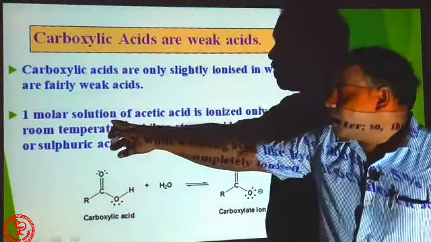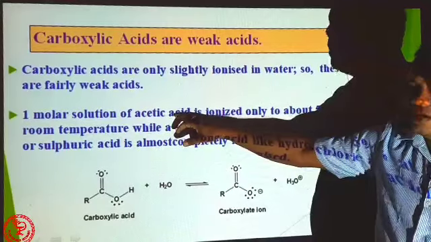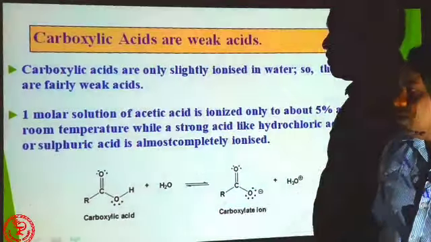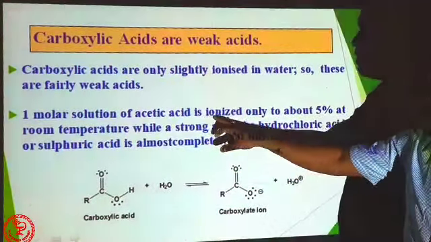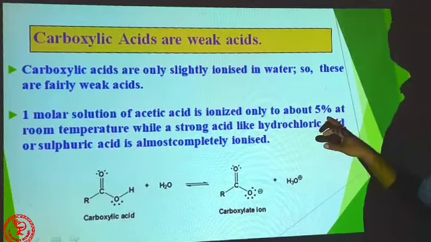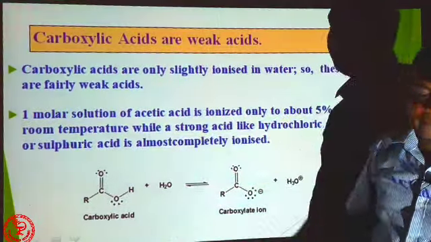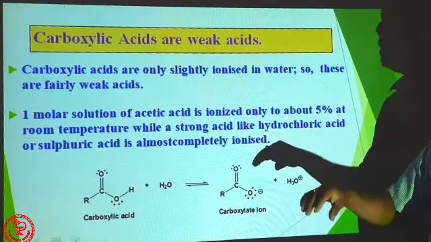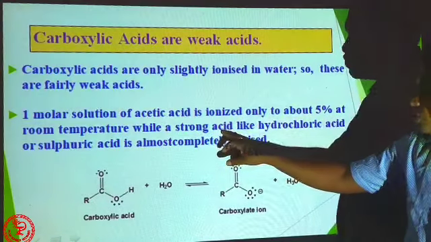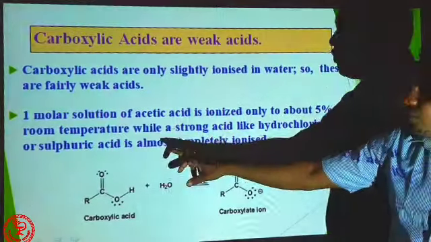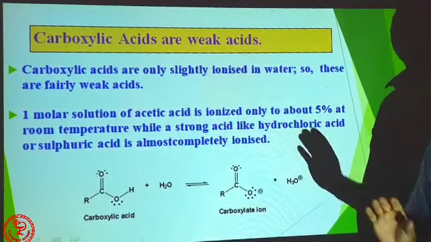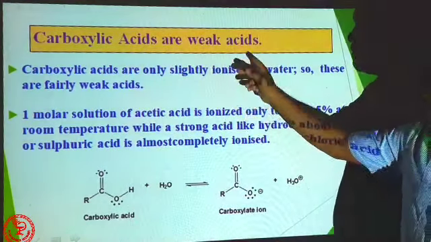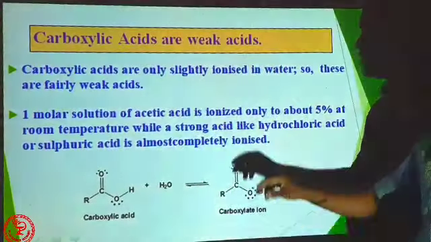It is found that a 1 molar solution of acetic acid, the second carboxylic acid, is ionized only to about 5% at room temperature. The first carboxylic acid is formic acid, the second is acetic acid. So when you mix acetic acid in water, only 5% is ionized, while a strong acid like hydrochloric acid or sulfuric acid is almost completely ionized in water.